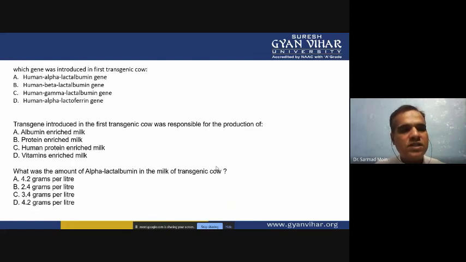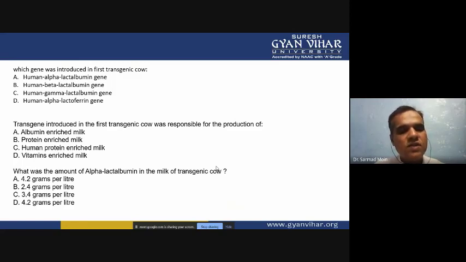Now next question. Which gene was introduced in the first transgenic cow? Option A, human alpha lactalbumin gene. Option B, human beta lactalbumin gene. Option C, human gamma lactalbumin gene. Option D, human alpha lactoferrin gene. So again, you have to select the correct answer. Then next question. Transgene introduced in the first transgenic cow was responsible for the production of option A, albumin enriched milk. Option B, protein enriched milk. Option C, human protein enriched milk. Option D, vitamin enriched milk. So again, we have to select the correct answer.